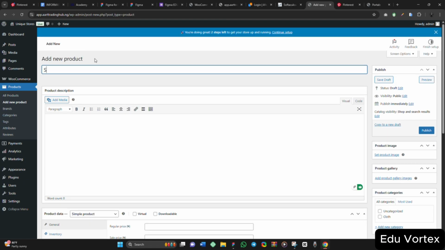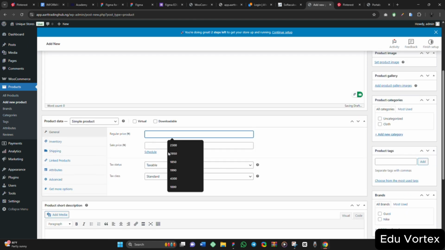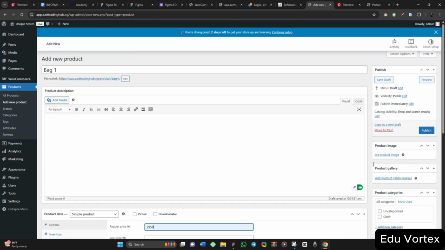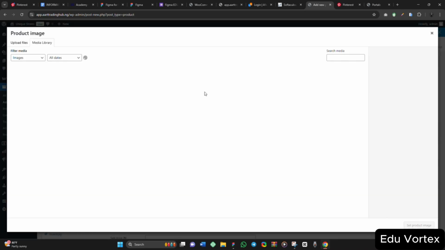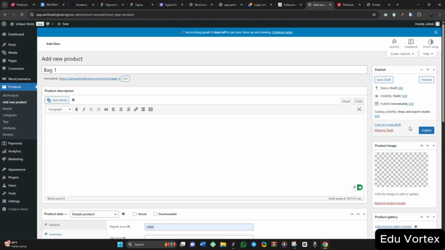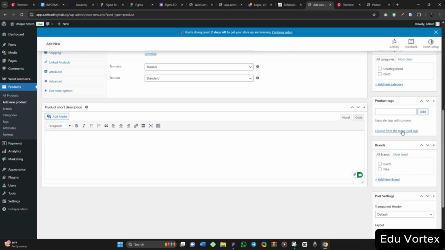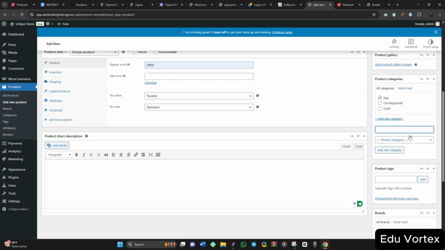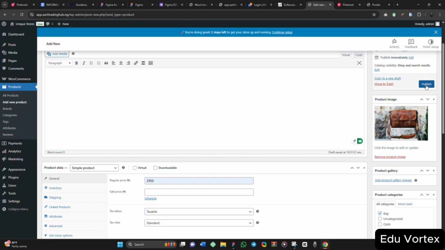Let me say I have bags, bag one. I will come to the price here. I'll just select anything. For the attributes, I'm not doing attributes. It's only the price I need here, nothing else. So I'll come back to the image, select image for my bag here. You see, just three things. I will add category, which is bag, of course. Add in category, and this is it. Then I'll come back to publish it.